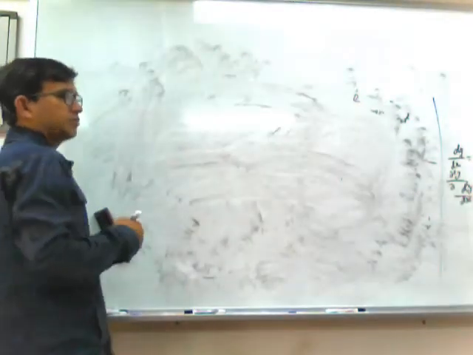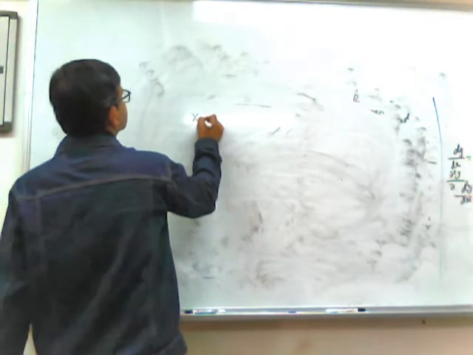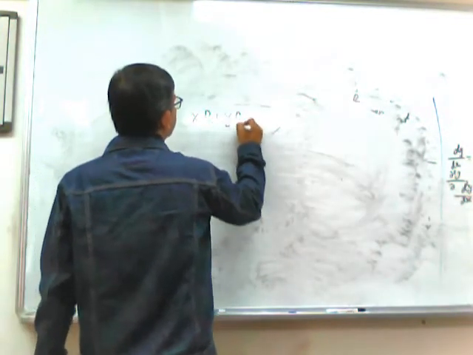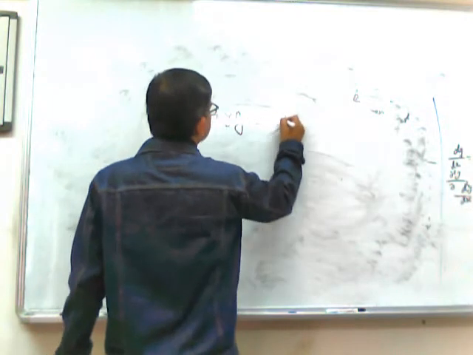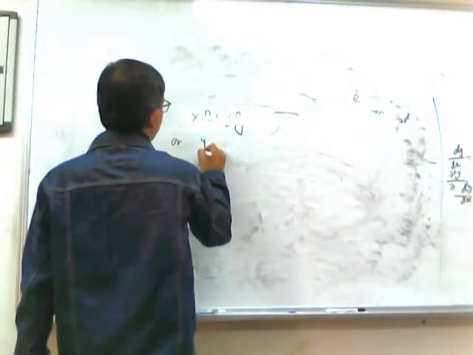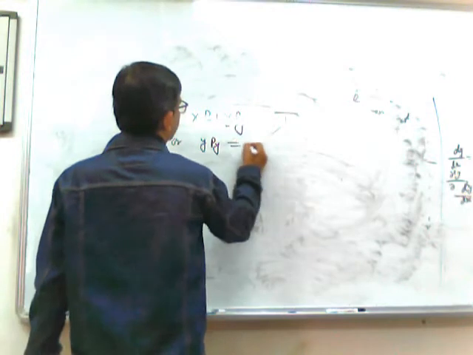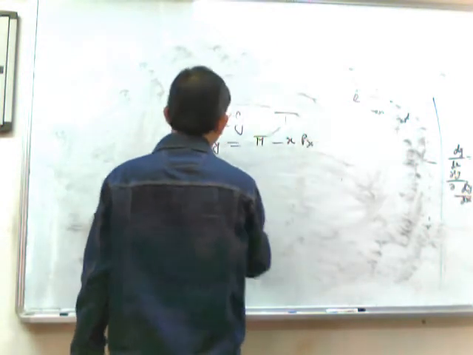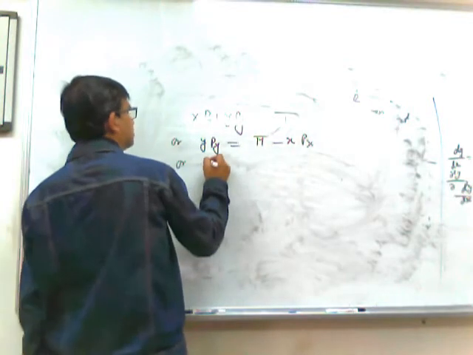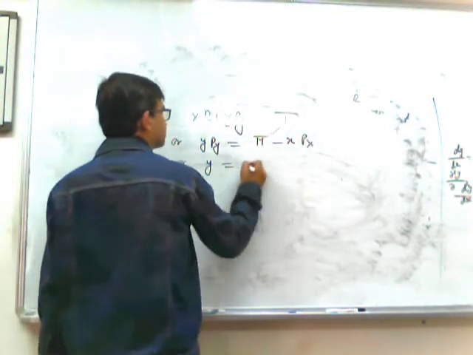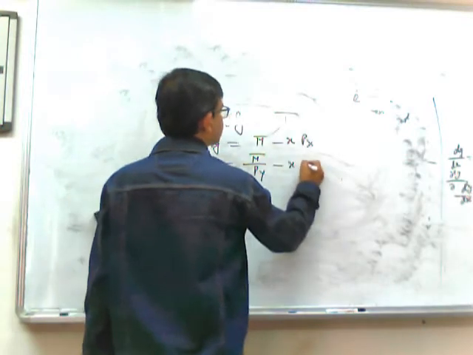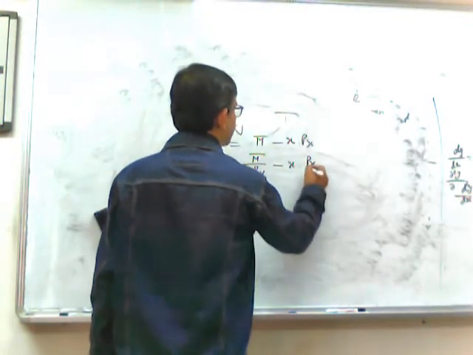So if x into Px plus y into Py equals M bar, we can write y into Py equals M bar minus x into Px, or y equals M bar by Py minus x into Px by Py.